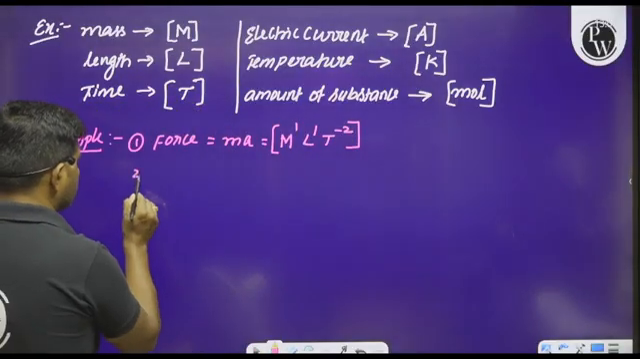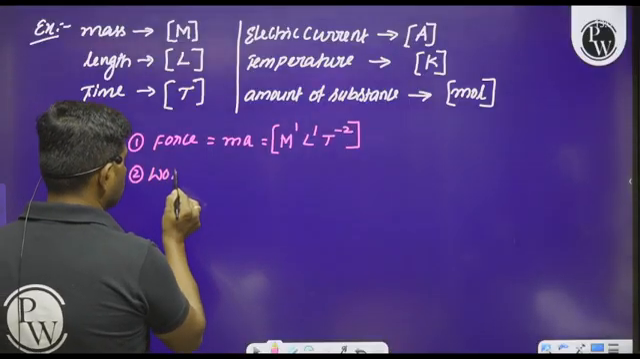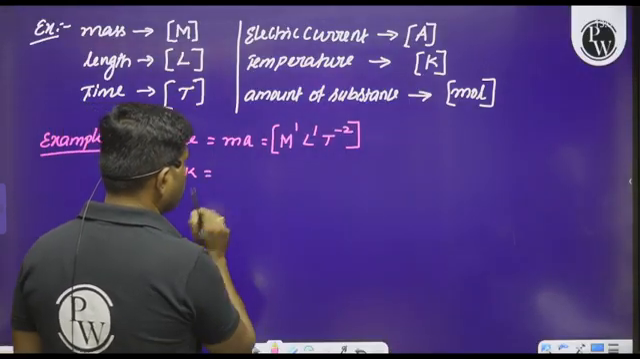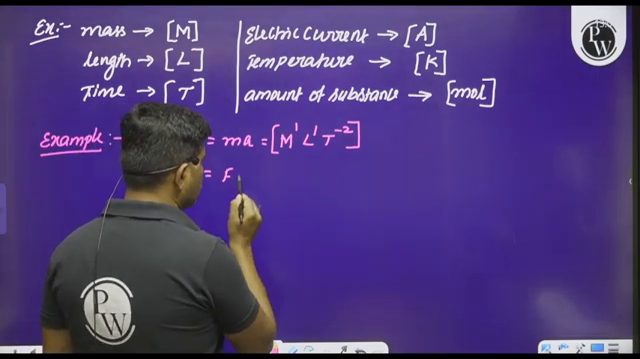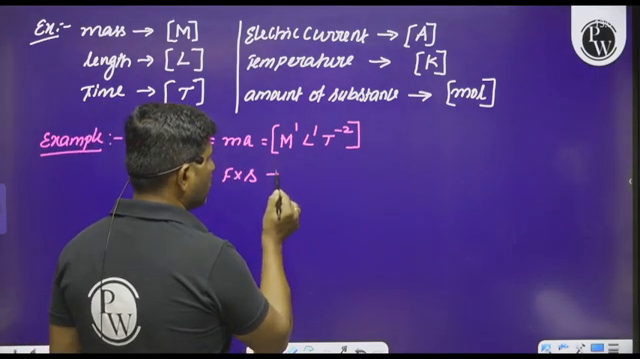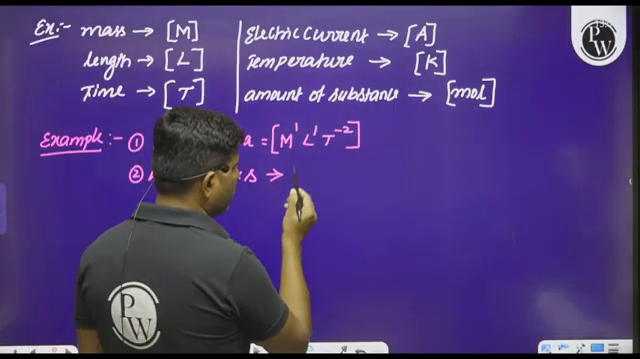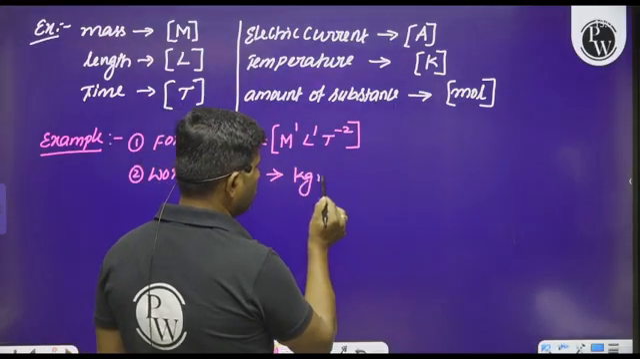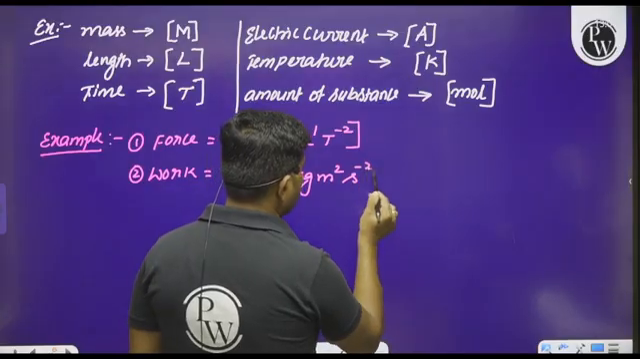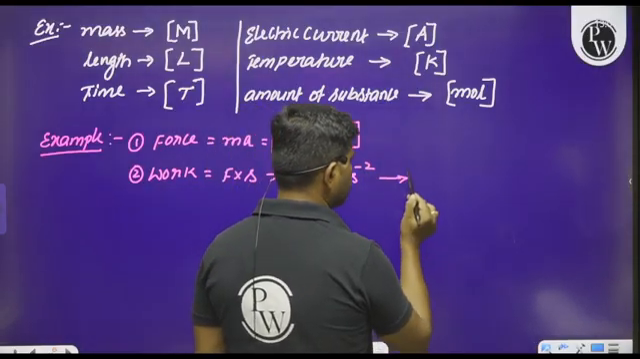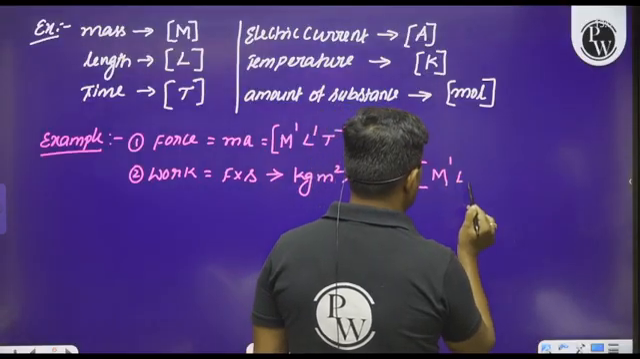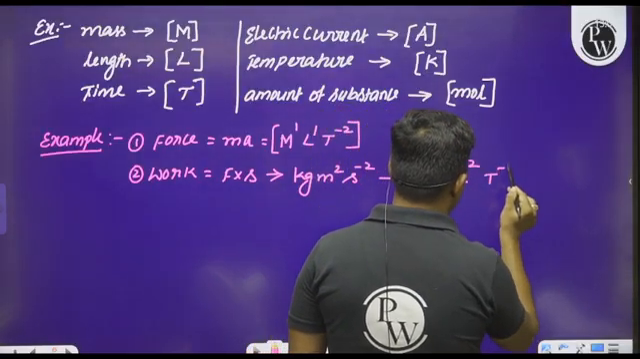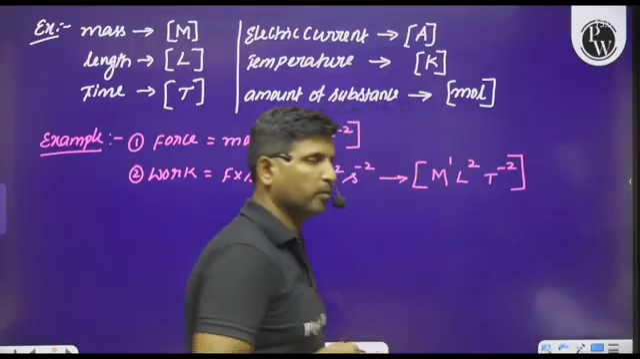Similarly, second one, that is work. How to write the dimensional formula for work? We know what is the definition of that. We can say force into displacement, or we can write what is the SI unit of work. We can write kg meter square per second square. So from this I can write the dimensional formula for work as M power 1, L power 2 and T power minus 2.